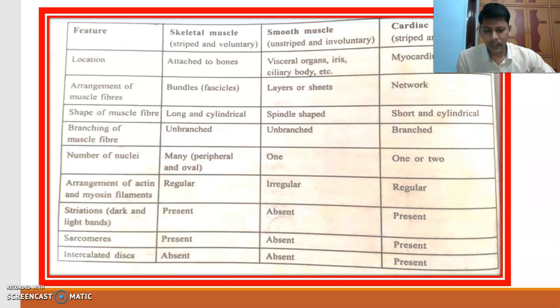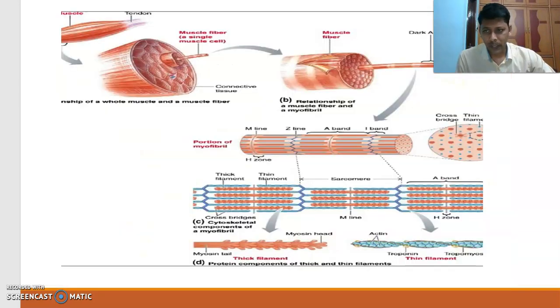Okay, you can see here the arrangement of actin and myosin. Observe here, there is a myosin here. Okay, this is a thin filament. This is the actin. You can observe here myosin. If you observe here, these all are the thick filament. Thick filament means myosin, this red color one. And these blue color ones are the thin filament. Thin filament means actin filament. Okay, they are properly arranged.